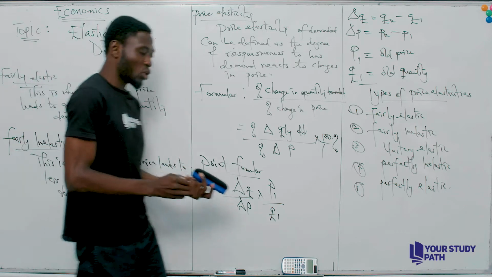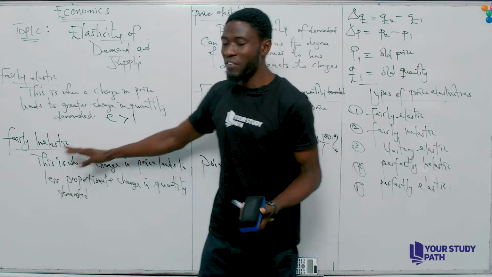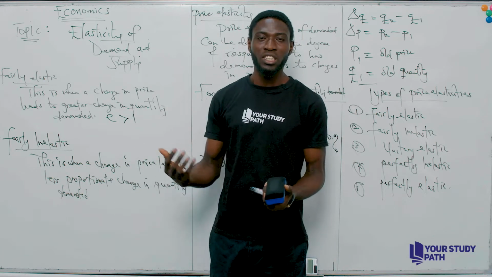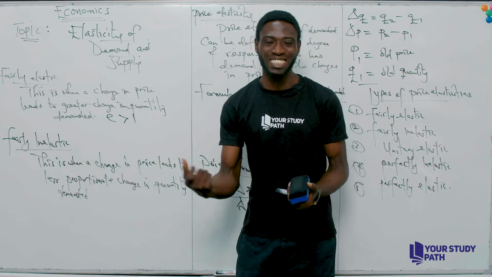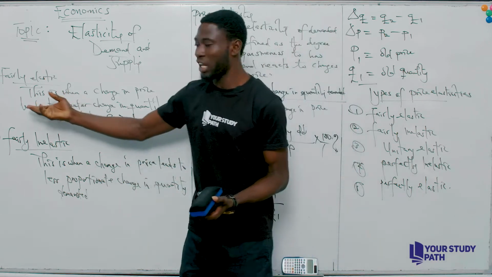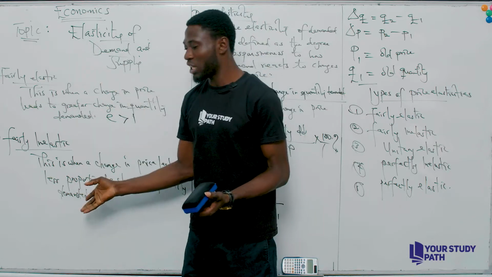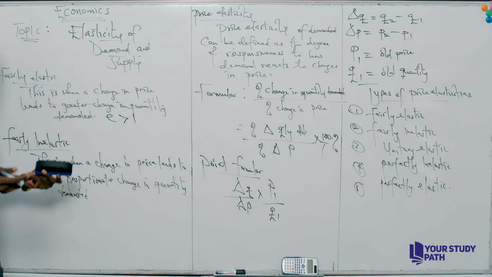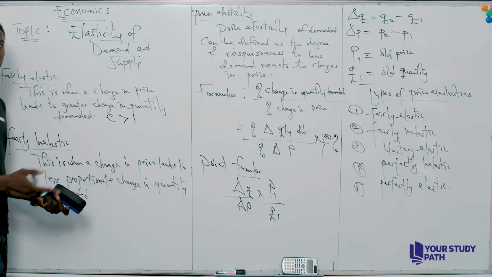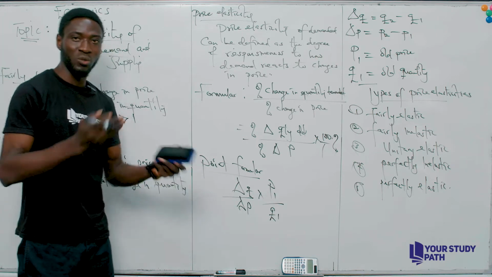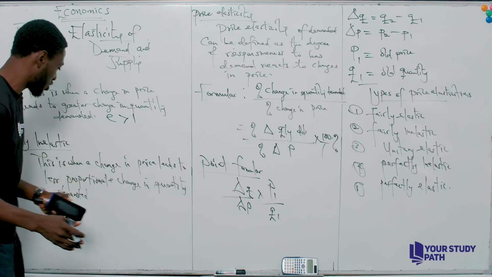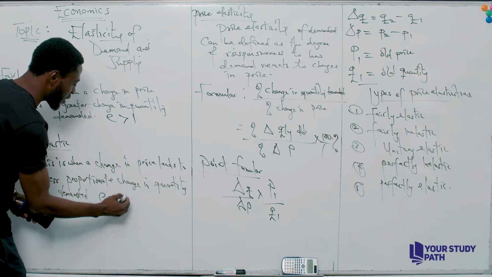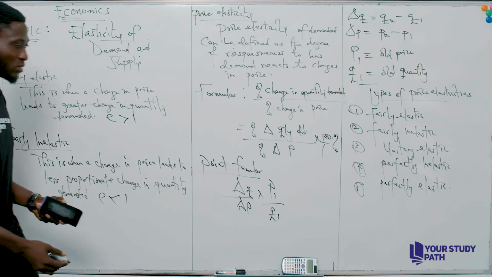So what we are saying here is that whenever there is a change in price, the percentage change in quantity demanded will actually reduce. It's a lesser proportionate change. Unlike elastic, a greater proportionate change, inelastic is a lesser proportionate change. So we can say elastic and inelastic are opposites in movement or in reaction. So if elastic is greater than 1, definitely inelastic will be less than 1.